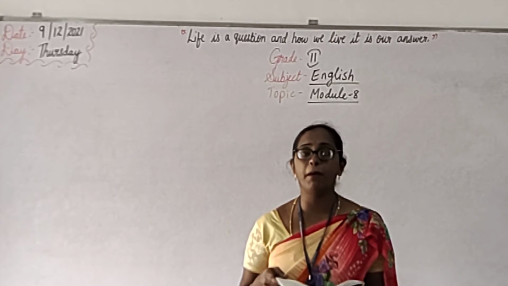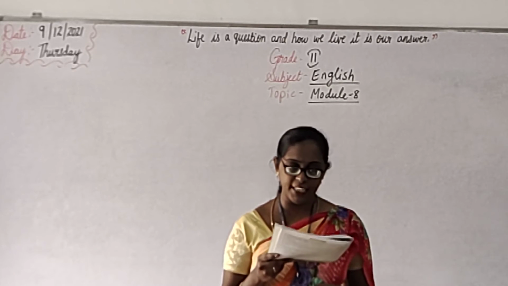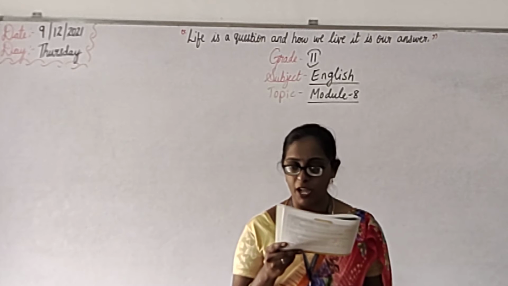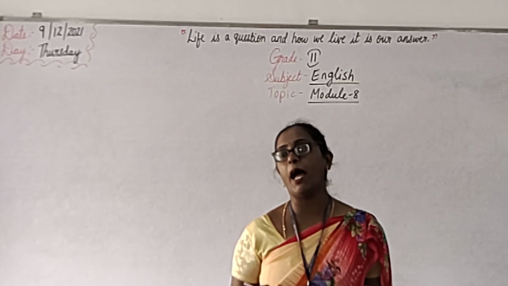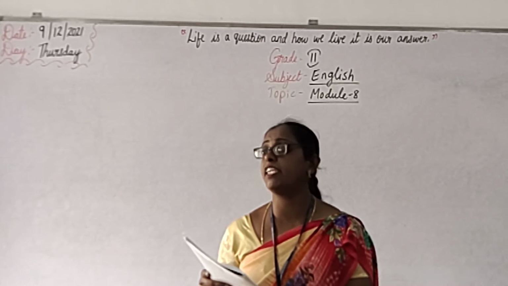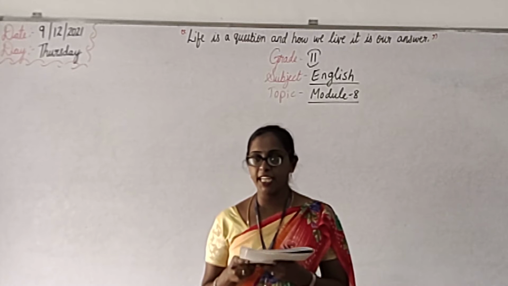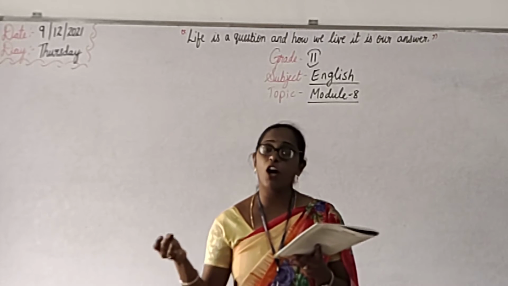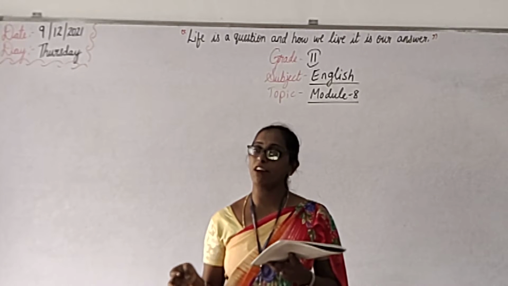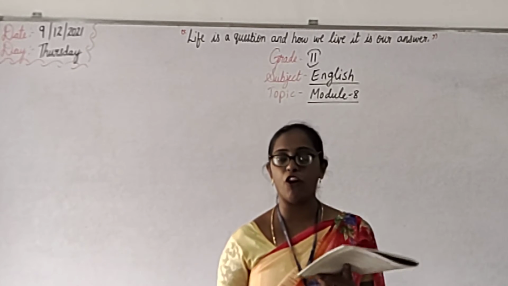Then next, remember this also. In the simple future tense we will use "will" before the verb to show an action that is going to happen. That only it will show in that sentence. Like subject, will, verb, object, this all will be done. Understood? Then an example: I will go to the market tomorrow.